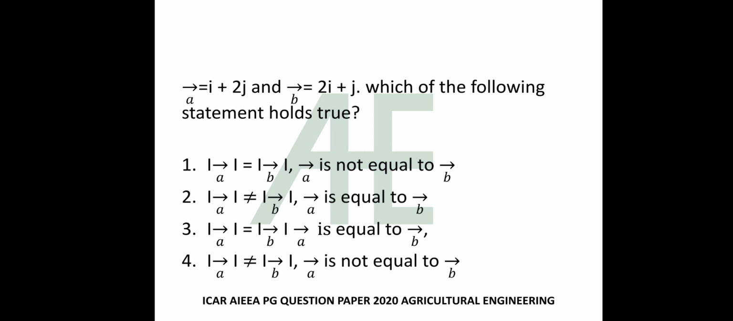A bar is equal to i plus 2j and B bar is equal to 2i plus j. Which of the following statement holds true? A bar is equal to B bar. A bar is not equal to B bar. So I am not good in maths, so you will find the answer of this question.